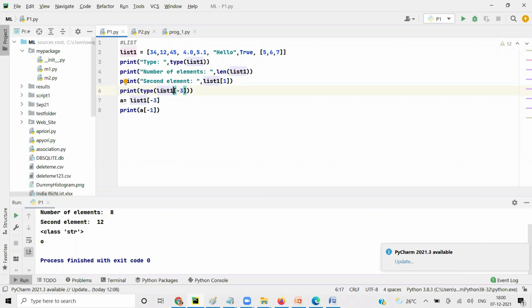So the type of list of -3 is string, hello. Now you have a equal to list 1 of -3, which is hello, and hello of -1 will be O. That's why you got O here.